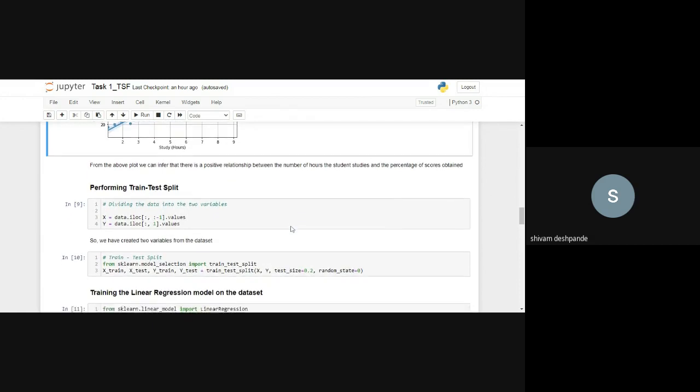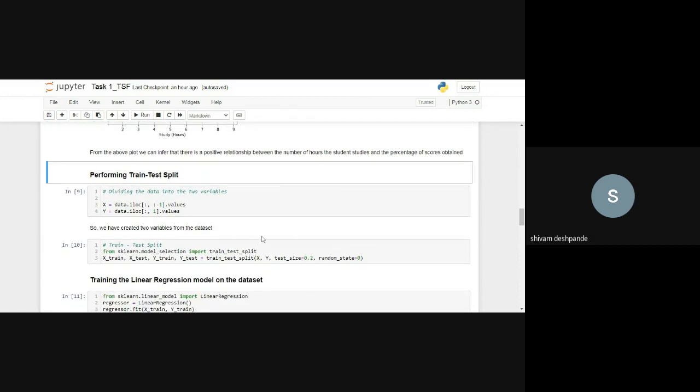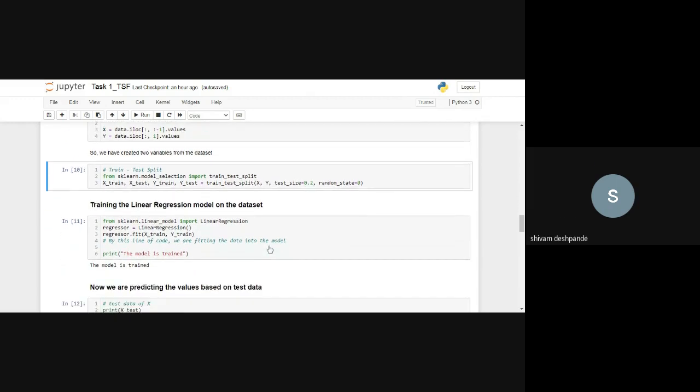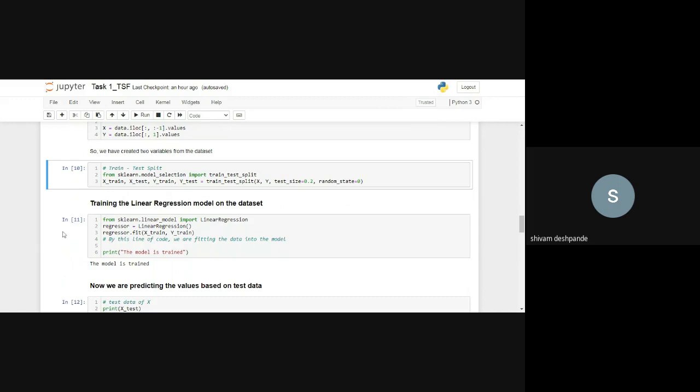Then we are performing the train and test split. Here we have created two variables from the data set, x and y. And then we are doing the train and test split from scikit-learn, using this function, train_test_split. We are calling train_test_split over here, so the four outputs are x_train, x_test, and y_train, y_test. The train test split has been done successfully here.